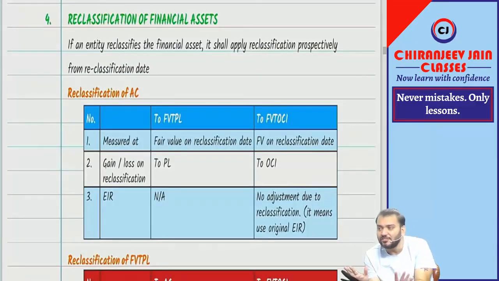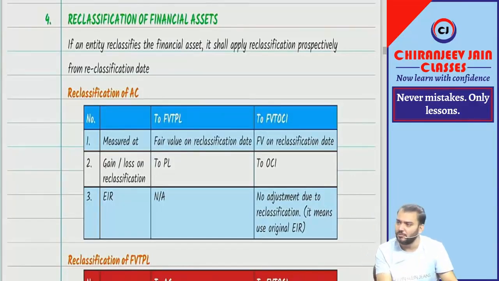But if there is no transaction cost and initial recognition is done at fair value only, then EIR will be equal to the market rate of interest. This discussion we have done. The same discussion we have done in financial liability also. Correct? I think there are no changes there now. What is the doubt? Have you understood now?